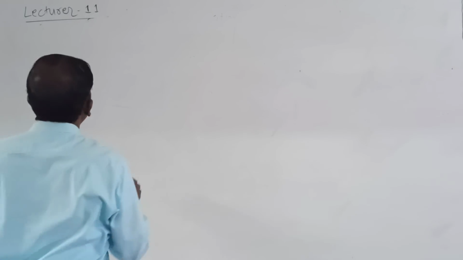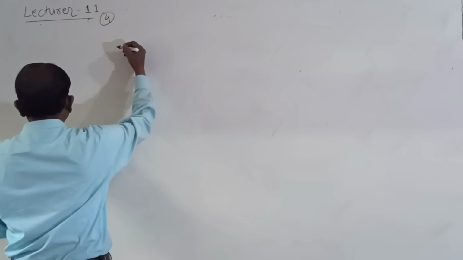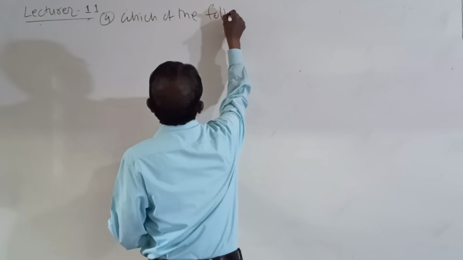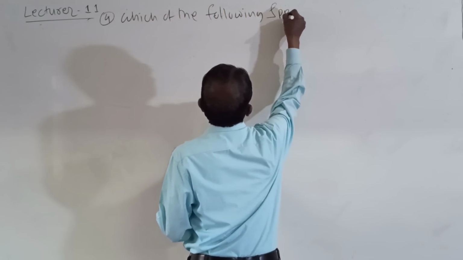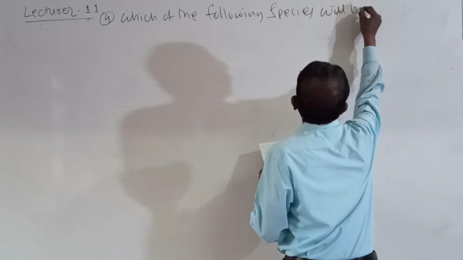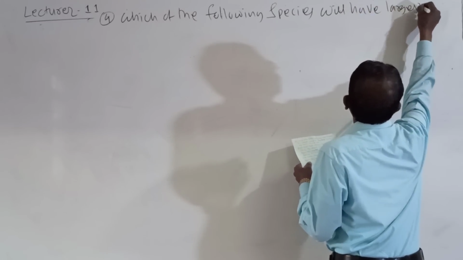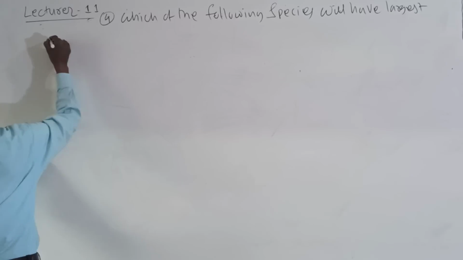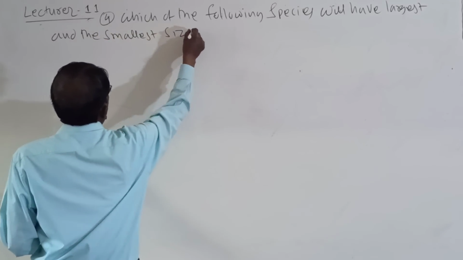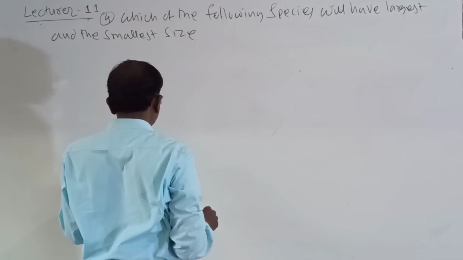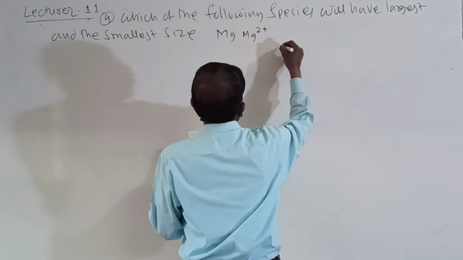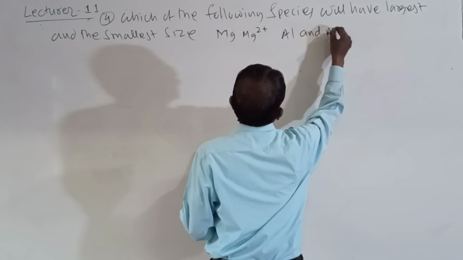Then the fourth one. Which of the following species will have the largest and the smallest size: Mg, Mg2 plus, Al and Al3 plus.